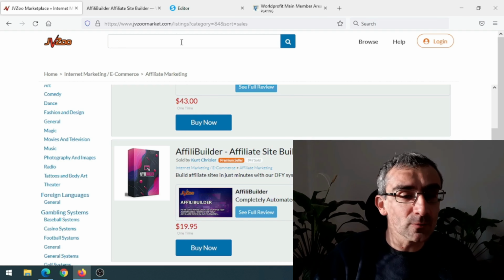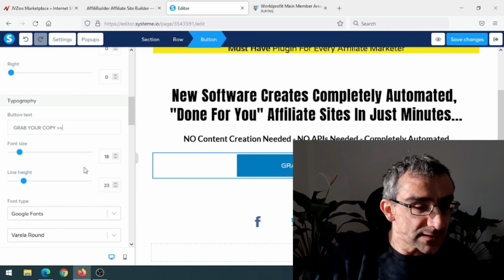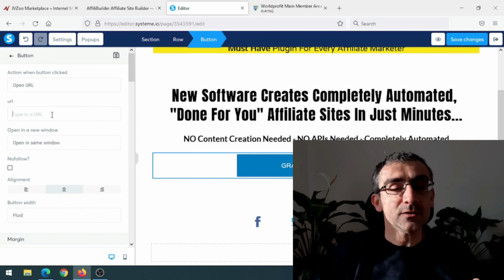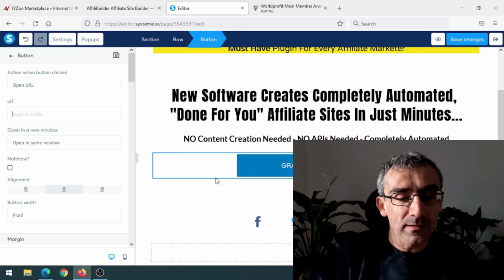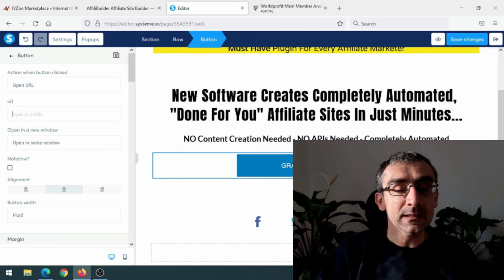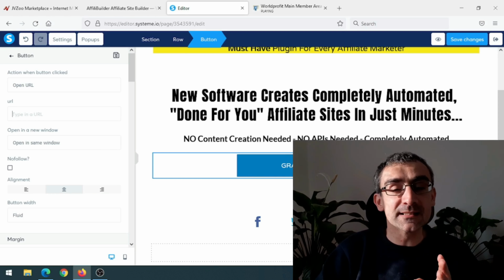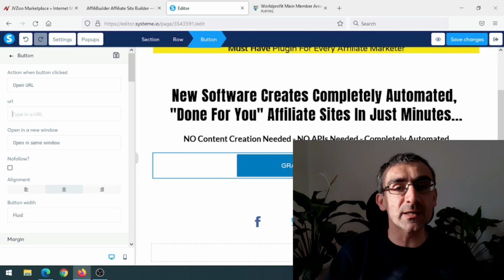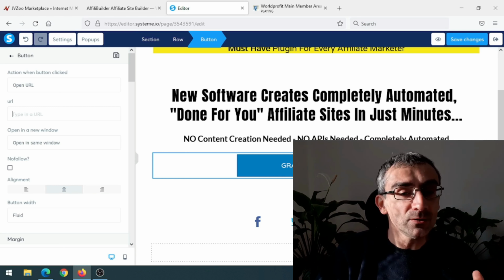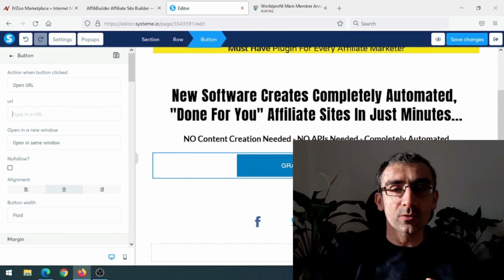And then you can go back to System.io and then scroll here. Let me just scroll. And here where it says URL, you need to paste your JVZoo affiliate link. Okay? And you can also add your image or a video. Now, the landing page should be simple because you don't want anything to distract their attention from the main purpose, and that is to click here on grab your copy. But you need to add an image or a video.